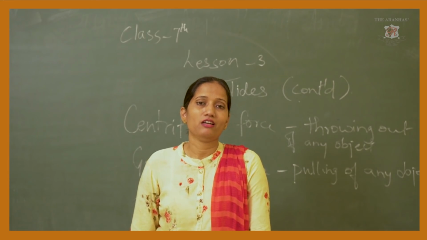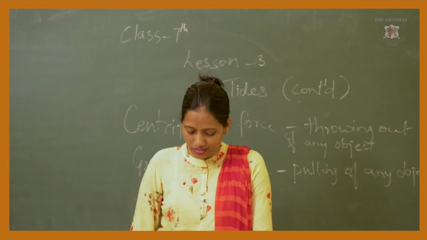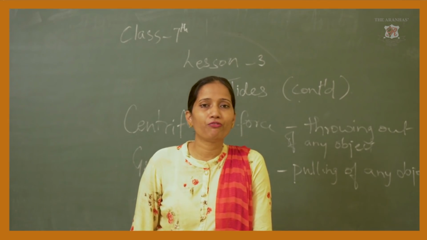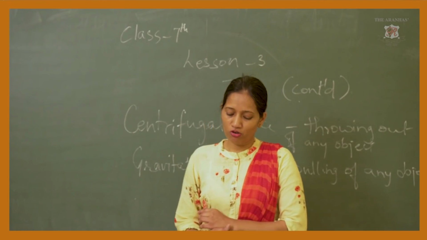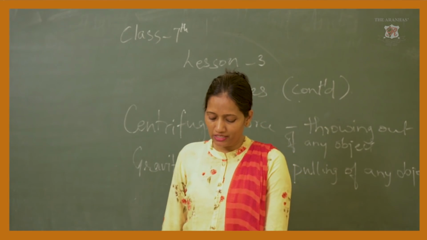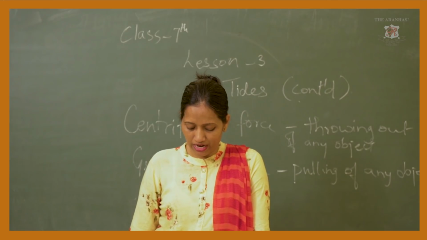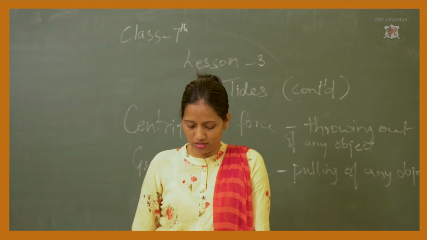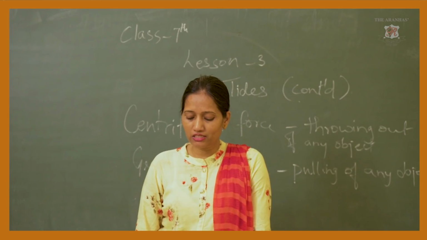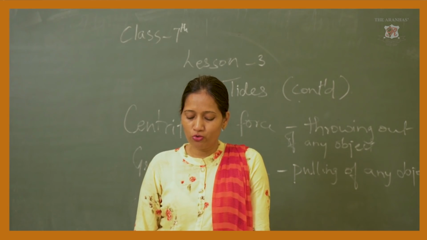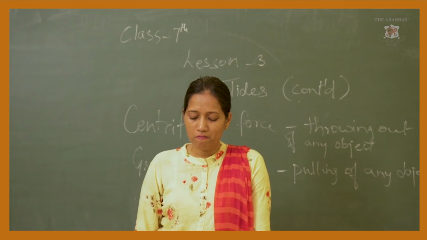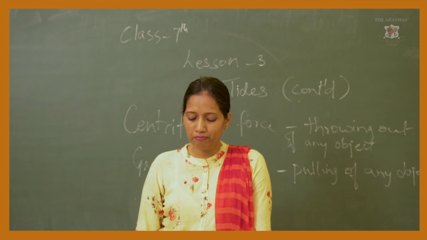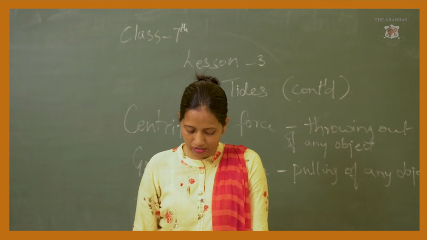Now we have learned as to what a tide is, why it occurs, and the factors responsible for the tides. Now we are going to do types of tides. As the timing of the tide varies every day, the range of a tide also keeps on changing. Generally the highest high tide occurs on full moon and new moon days, whereas on the days of the first and the third quarter, the high tide is at its minimum. Spring tides and neap tides are the two types of tides.